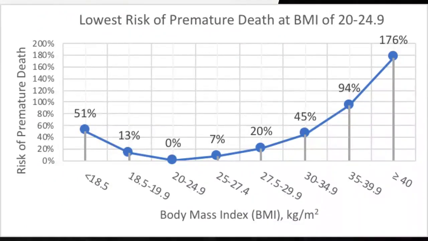There is evidence that a body mass index under 20 is also a risk factor, but since overweight and obesity are the predominant problem, at least in the patients I see, I'm going to focus on getting people to under 25 rather than focusing on the group that's under 20.